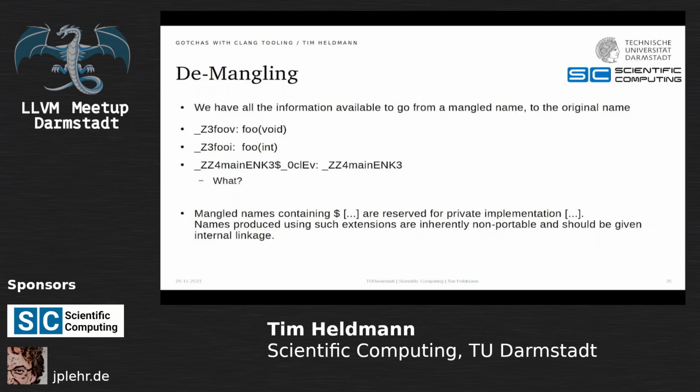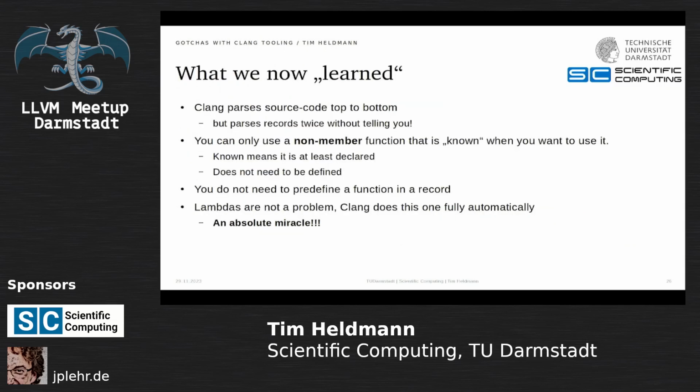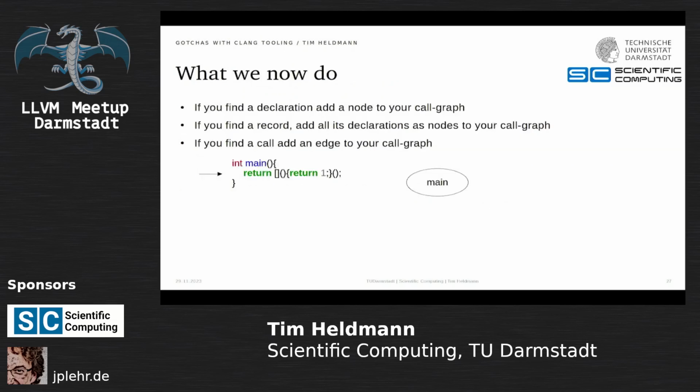But I mean, it's not that big of a problem, right? We just can add this thing into our call graph and we should be fine, right? Lambdas are not a problem. Clang handles the mangled names fully automatically. We do not need to do anything to support lambdas. It's an absolute miracle and we support lambdas. So you write your code, use the same logic, you add your edge main, and then your program segmentation faults and dumps a core, and you're not quite sure why.